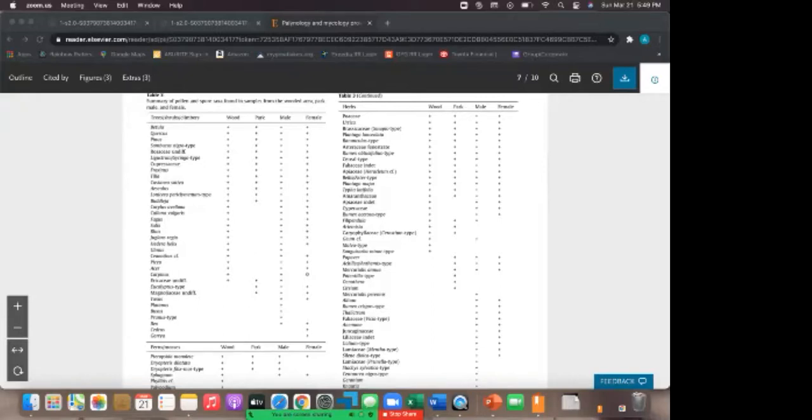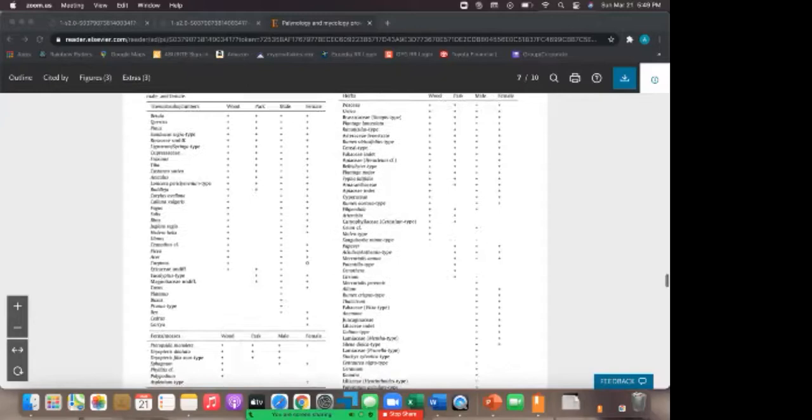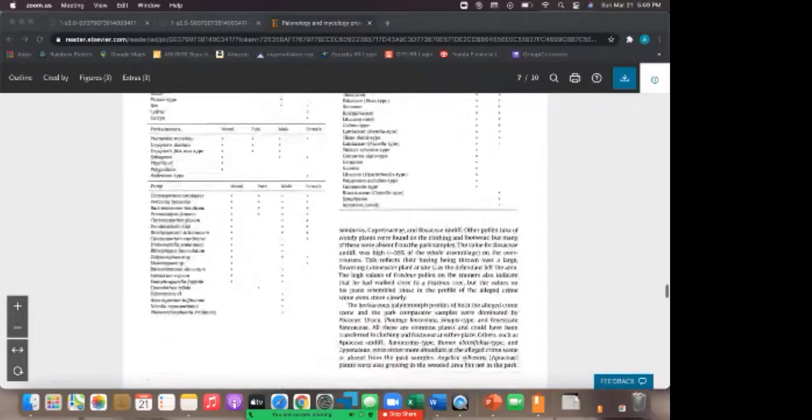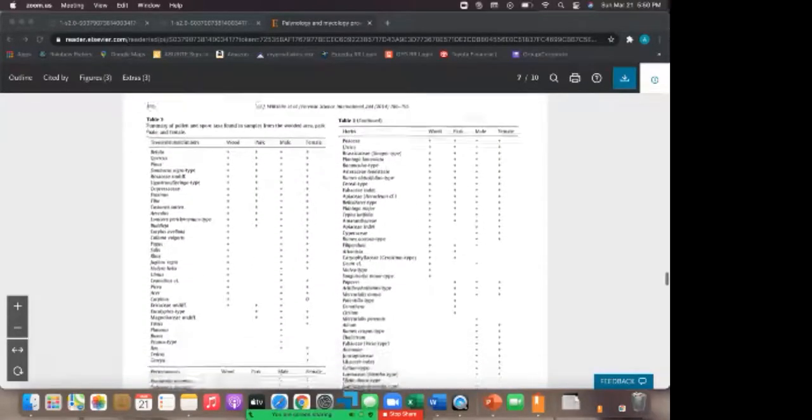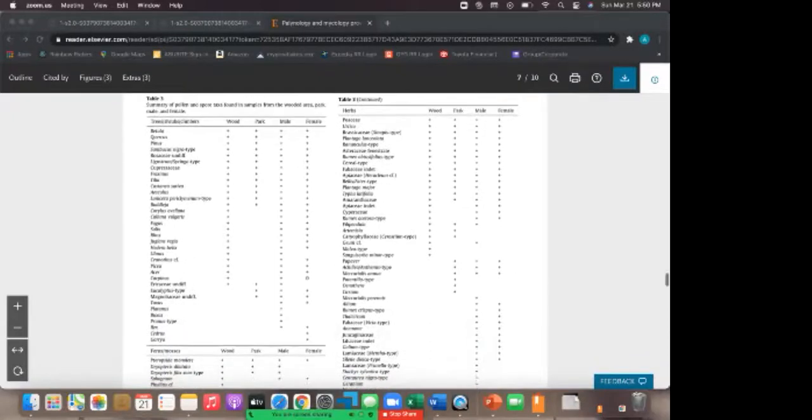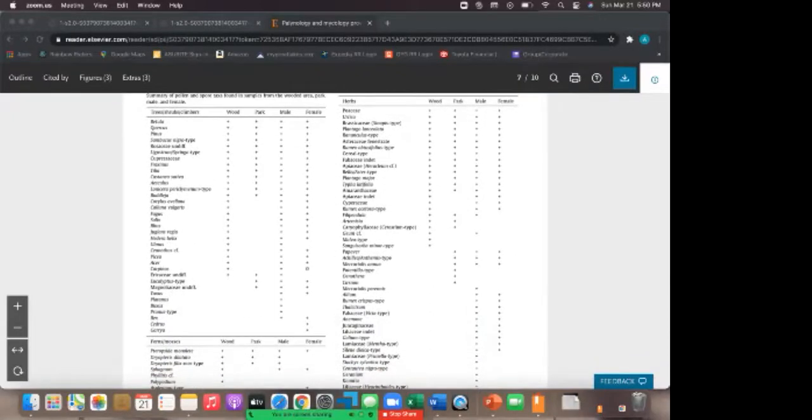From this table, you can clearly see here that the pluses on this wooded area side match very, very closely to the male and female sections as well. So from this table, it was meaning forensically that the woman's story of her being raped in the wooded area made more sense based on this evidence presented.